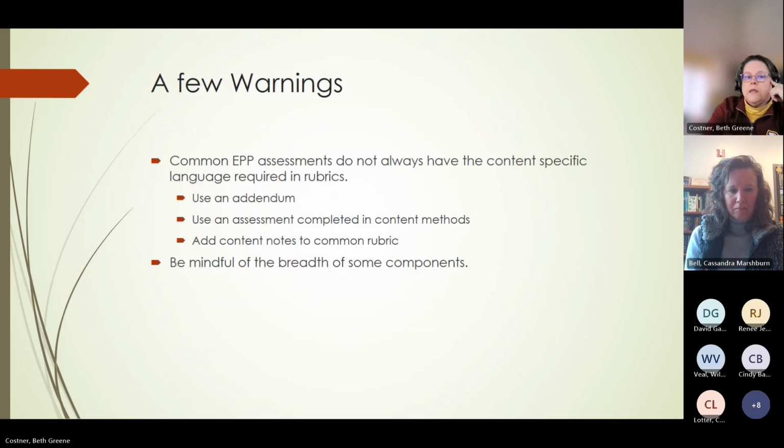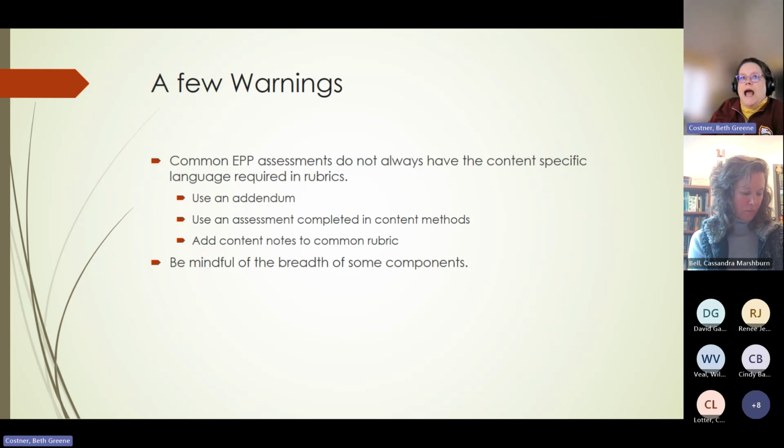All right. Then a few warnings, I just said it. And what I mean by an addendum is, you've got this common rubric for your internship or your student teaching experience. And then at the end, you have a few additional rubric lines that really only science students are evaluated on, that has very specific science expectations for the students.